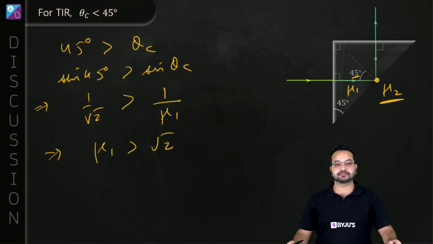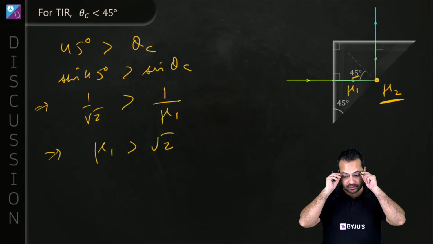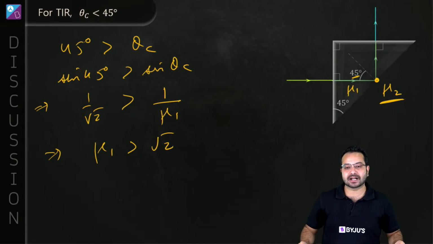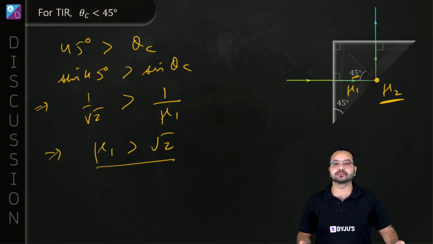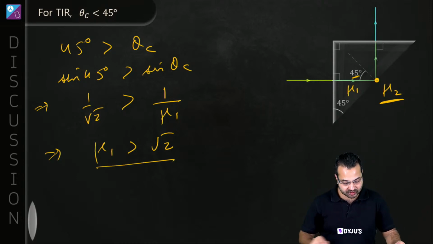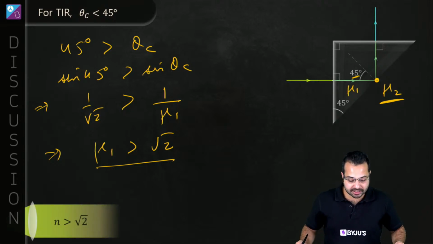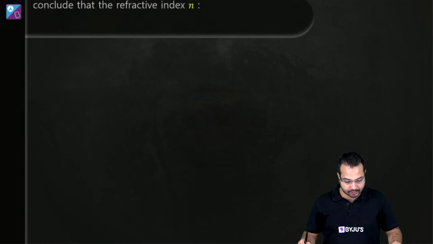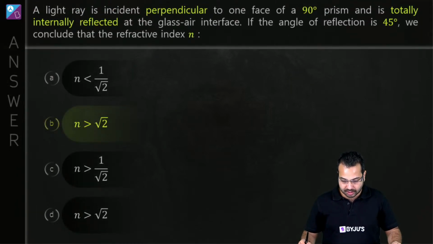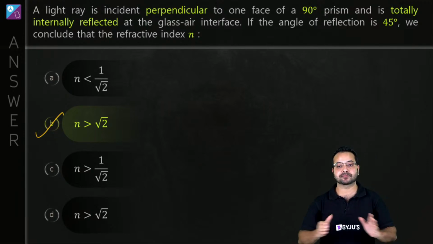Do you agree? Okay, so we cannot tell the exact value of the refractive index, but we can certainly say that it will certainly be greater than root 2. Is that correct? So what should be my answer? My answer should be n, or mu, should be greater than root 2. What should be the correct option? The correct option should be n greater than root 2. Option B should be the correct option.